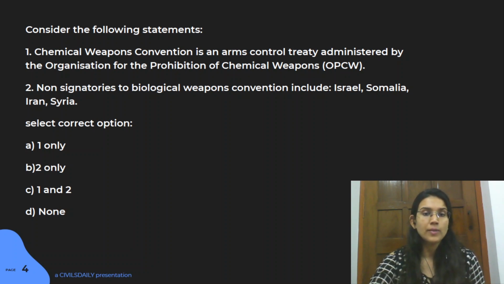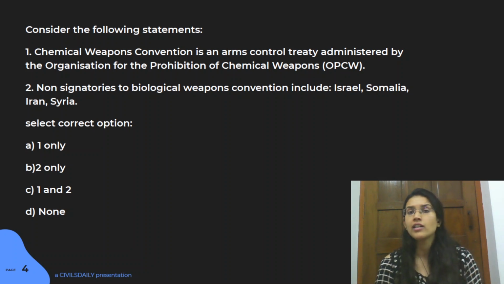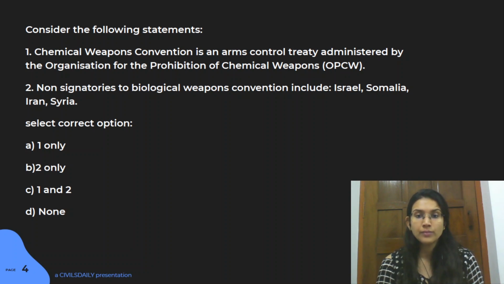So the answer for this particular question is A. The first statement is right. The Chemical Weapons Convention prohibits any kind of development, production, stockpiling, and use of chemical weapons, and it aims to control arms and destroy the present arms. The OPCW takes care of this treaty, and it is an intergovernmental organization based in The Hague, right? The second statement is wrong here.